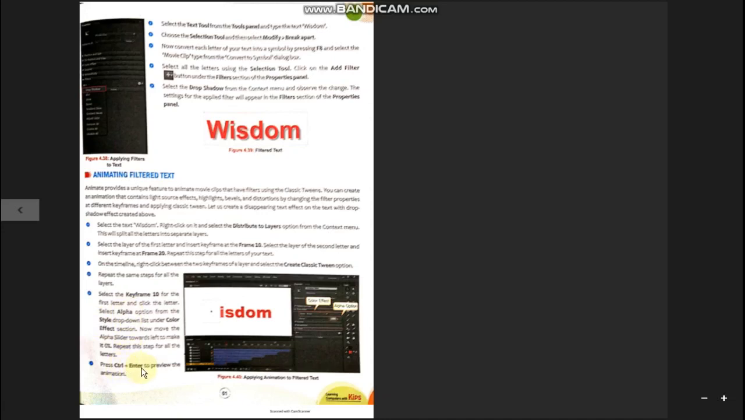Now press Ctrl plus Enter to preview the animation. Ctrl plus Enter is the shortcut for playing the movie, the file which you have created. So either press Ctrl plus Enter or select the Play Movie option from the Control menu. You will see the effects which you have set during the filtered text animation now on your screen. Whatever changes you like to do, you can do it.